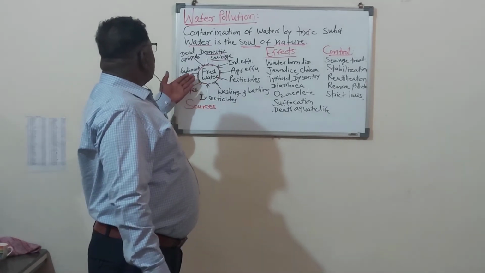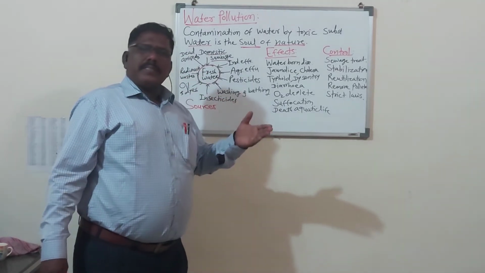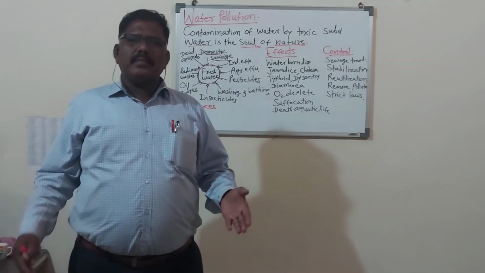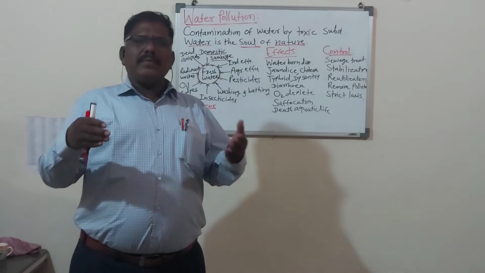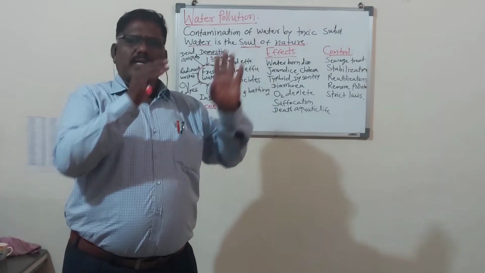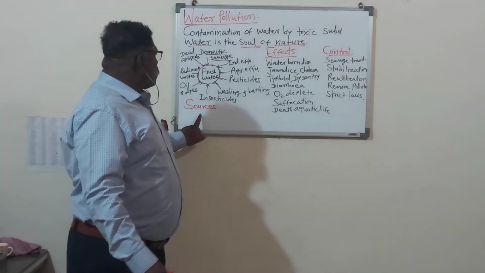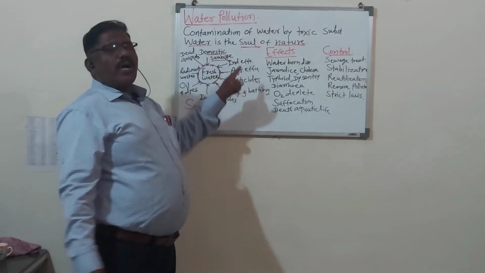Oil and dyes, the transportation of oils through the water, through the seas, cause water pollution. Radioactive wastage, dead animals. Some people have the habit, when any animal dies, of throwing it in the river, in the water bodies. So that water becomes polluted. So these are the different sources which cause water pollution.